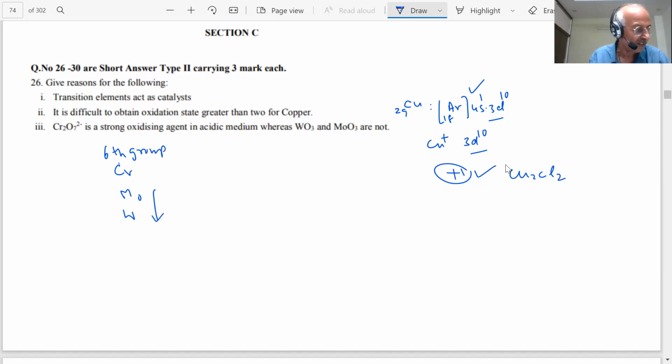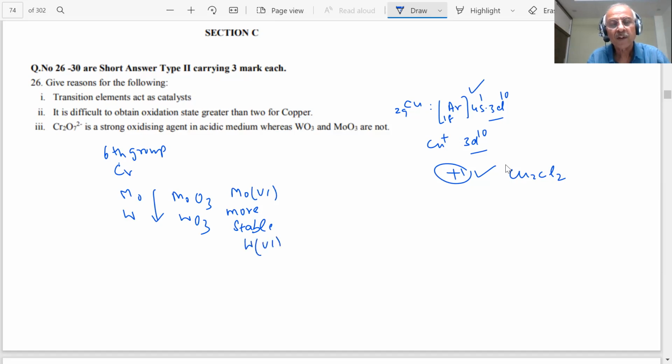MoO3 and WO3 become more stable. Down the group, the +6 oxidation state becomes more stable. So you will see that Mo(VI) and W(VI) oxides are more stable.